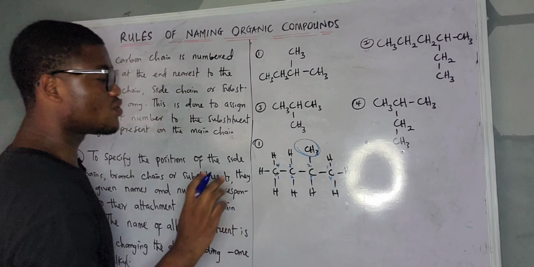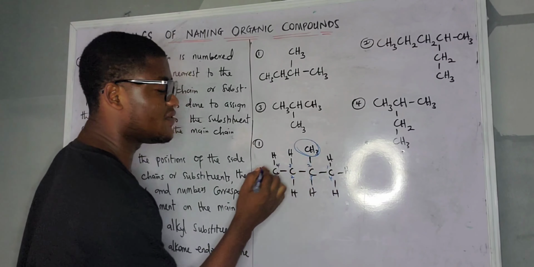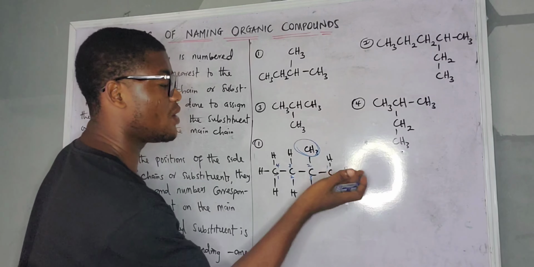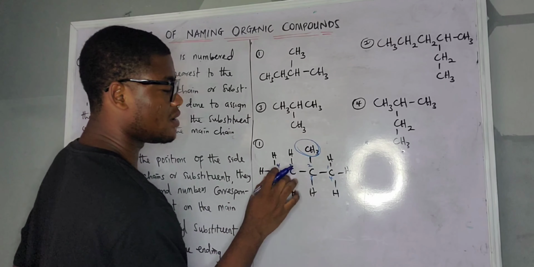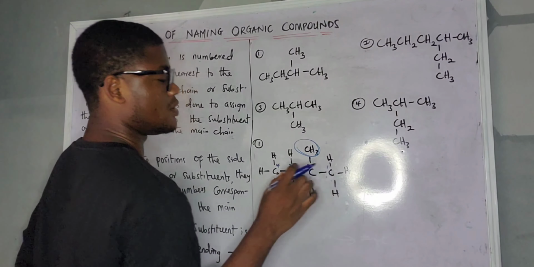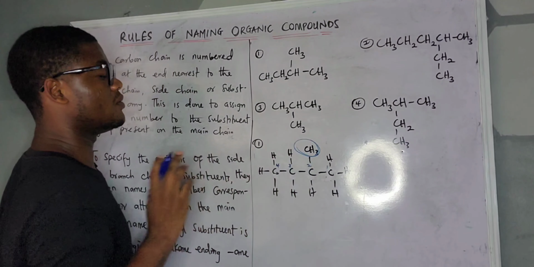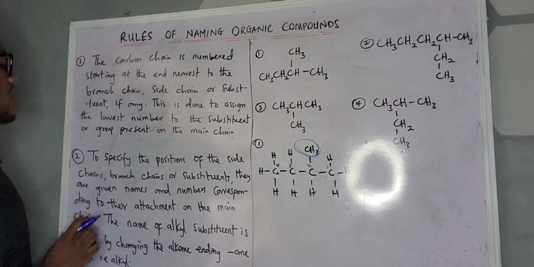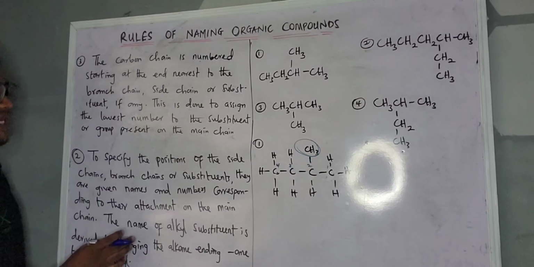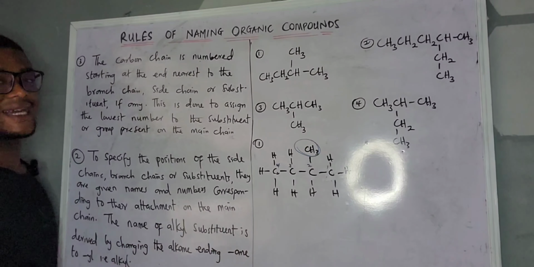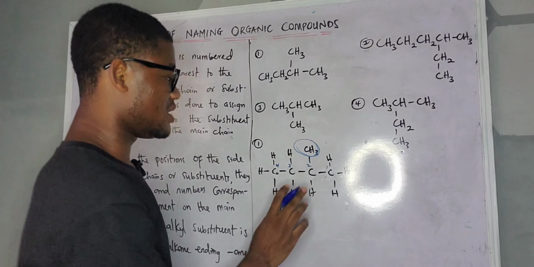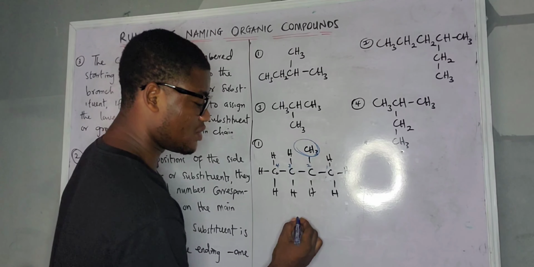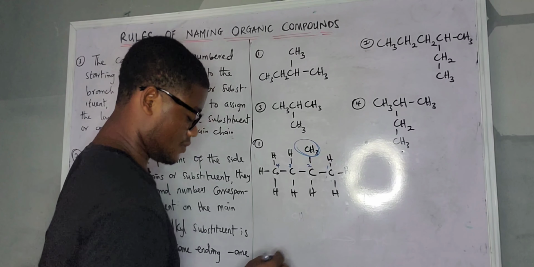So definitely we are going to be using 1, 2, 3, 4 from this way. So now we are going to clean this part. I hope you understand. Now, from this part you are going to see the name of the alkyl substituent. What is alkyl? Alkyl is when you replace one hydrogen. Like this, let's say we have methane, which is CH4.